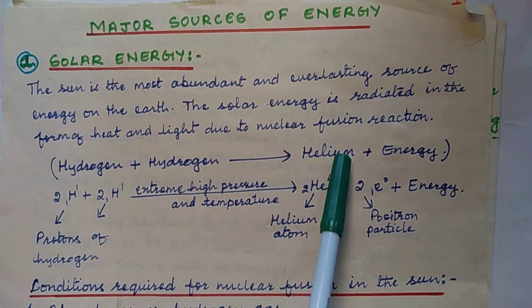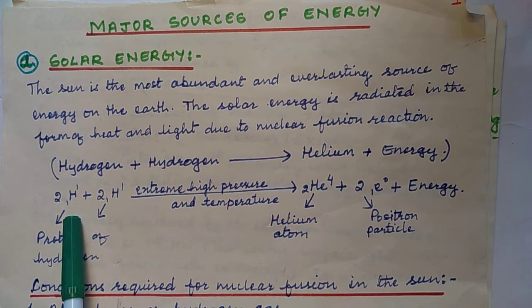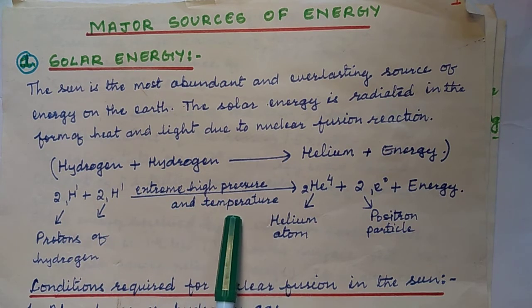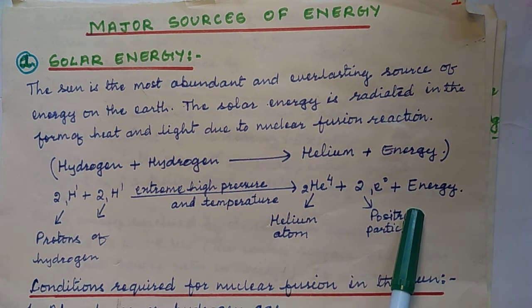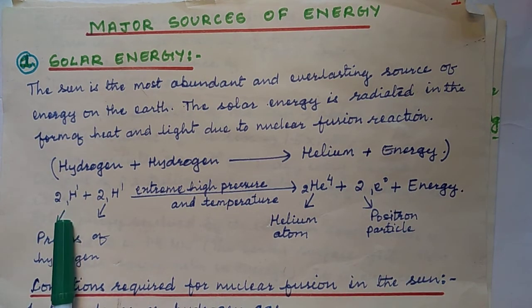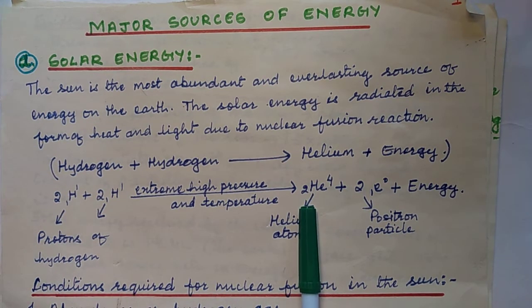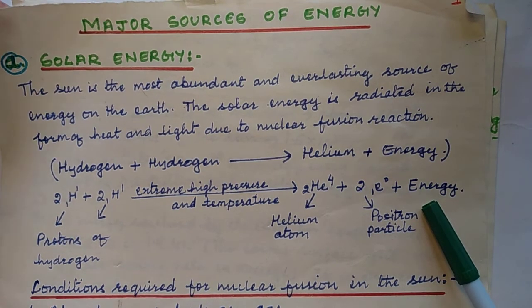Hydrogen atoms combine together to form helium with the liberation of a large amount of energy, and the chemical equation for the same is written in this way: 4 1H1, under extreme high pressure and temperature in the sun, gives helium atom plus 2 positron particles and energy. So here the lower number stands for atomic number, the upper one stands for atomic weight. Okay, so altogether 4 protons of hydrogen combine together to form one atom of helium, with the liberation of positron particles, small subatomic particles, and a huge amount of energy, heat and light energy.